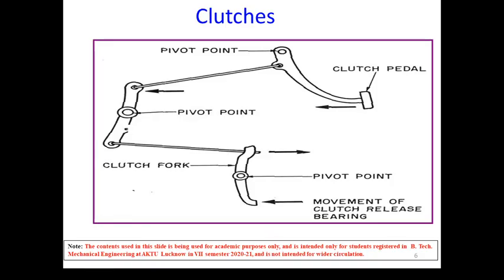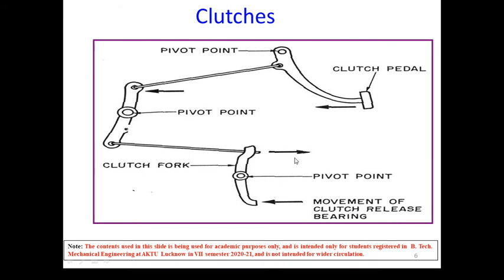Okay, so discussing the basic components or elements of the clutch, we can start here. It's a clutch pedal that is pressed by the driver. That is a pivot point about which it is pivoted. This link connects to this pivot point. Okay, this linkage, and this motion is being transmitted; say we are pushing in this direction, then this lever, due to this pivot pin, will come in the right direction.